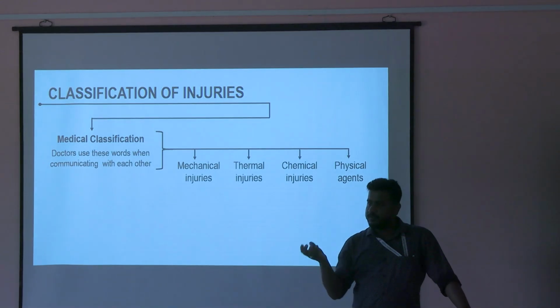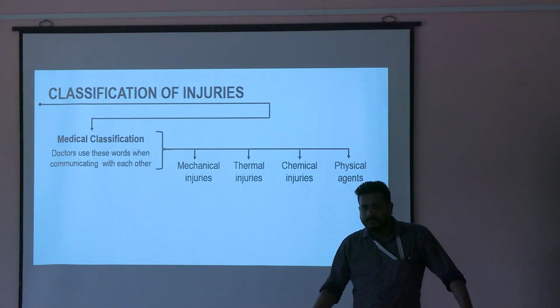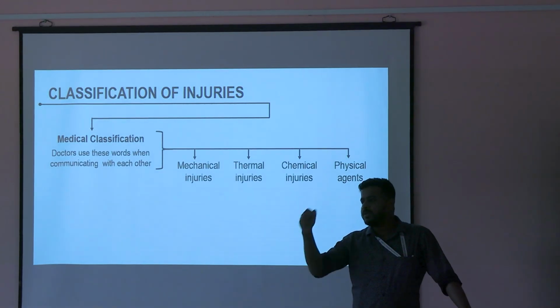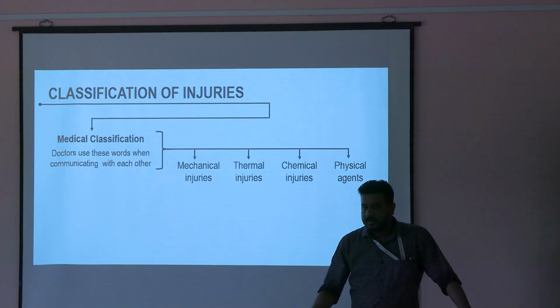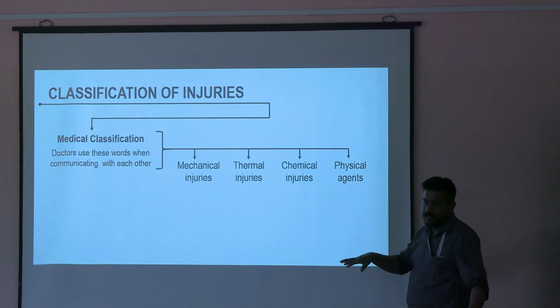But if you are giving that drug in excess, the best example is insulin. A diabetic patient is taking insulin. Now you inject more insulin, that person will die because of hypoglycemia. So that becomes a poison. But insulin as such is a drug.